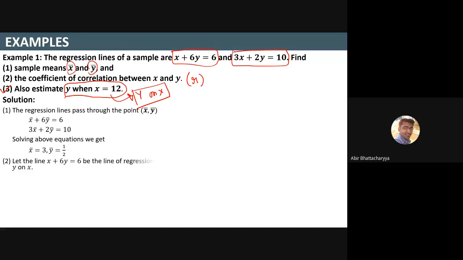Solving these two equations, we'll get x bar equals 3 and y bar equals 1 by 2. X bar equals 3 and y bar equals 1 by 2. These are going to be the sample means. The first question has been answered.